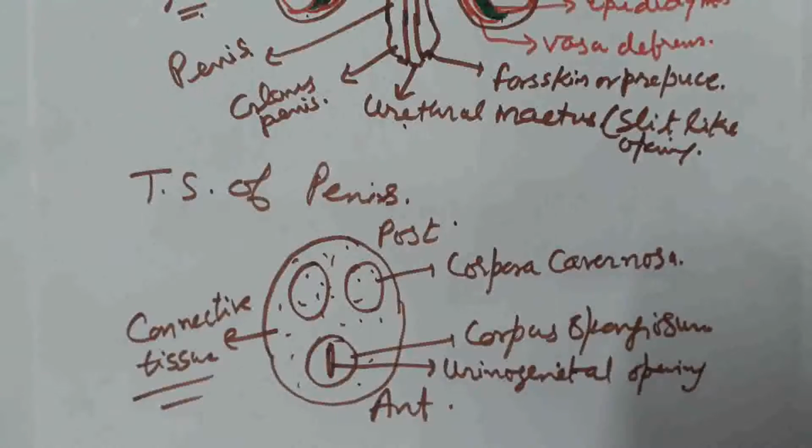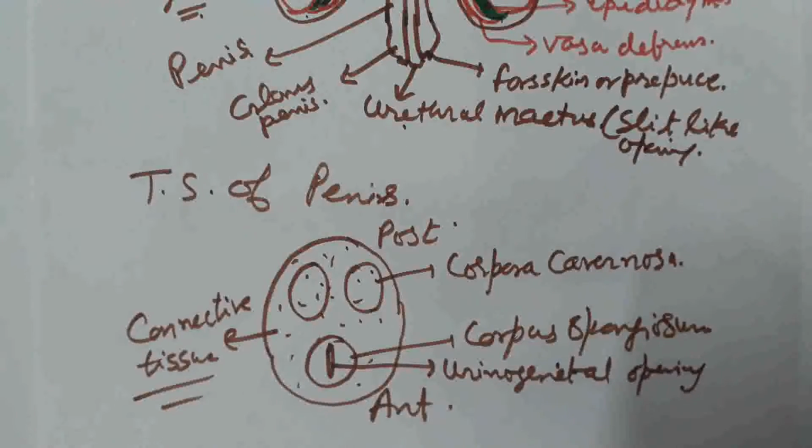This is all about in this video. With this, the topic of male reproductive system is completed. In our next video, we will discuss the process of spermatogenesis, which takes place in the seminiferous tubule of the testis.